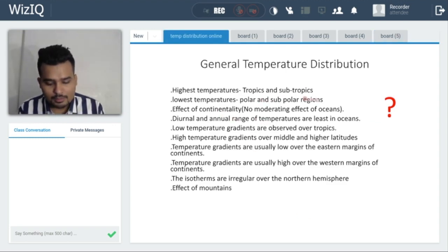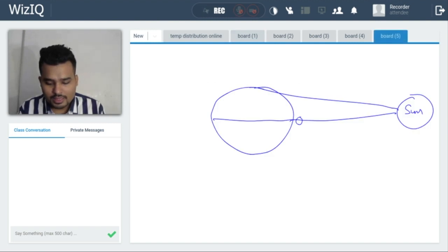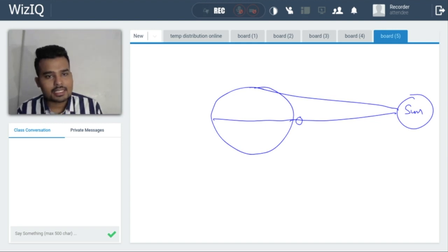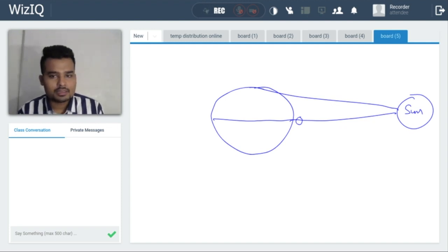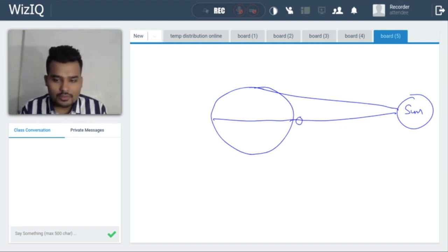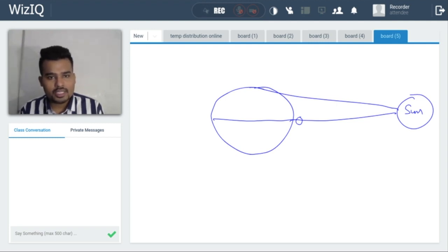Lowest temperature: polar and subpolar region. So here we can see that in the polar and subpolar region, from 90 degrees till 60 degrees, the sunlight is at a slant angle, right? It covers more distance, which means it passes more distance in the atmosphere too.